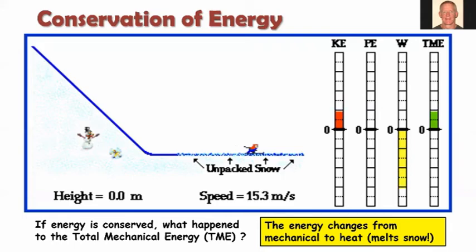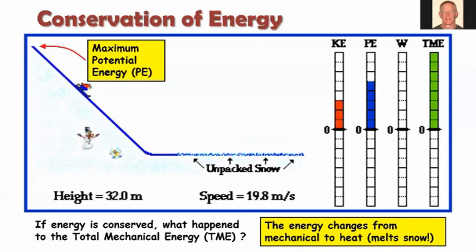And what happens? Well, that slows him down, so his kinetic energy goes to zero, but also the total mechanical energy becomes zero. So in this example, the total initial energy that he had, either at the top of the hill in potential energy or at the bottom of the hill with kinetic energy, all of that energy winds up as negative work, or basically that frictional force is going to change it into the form of heat.